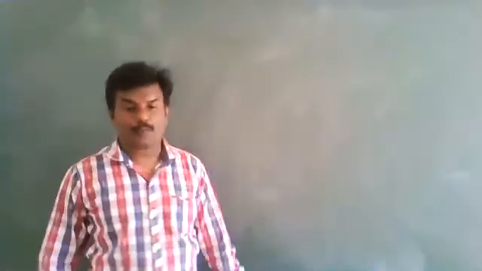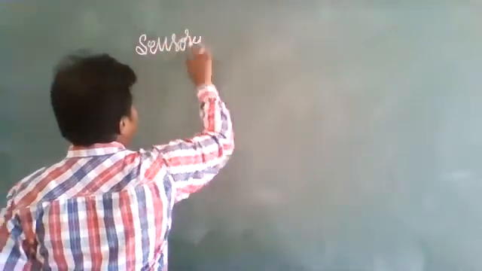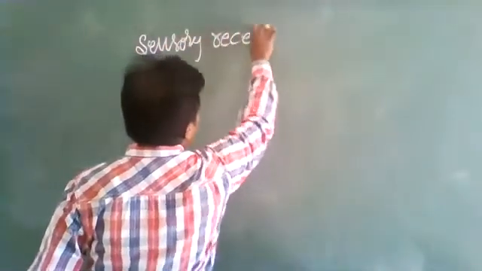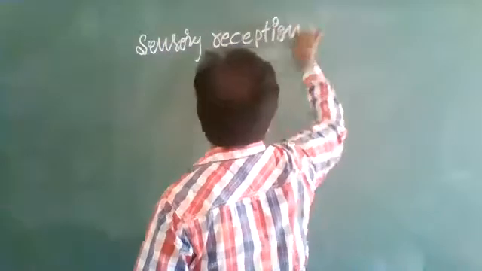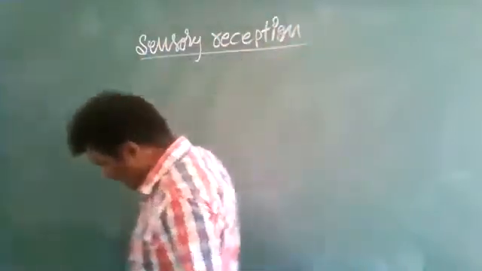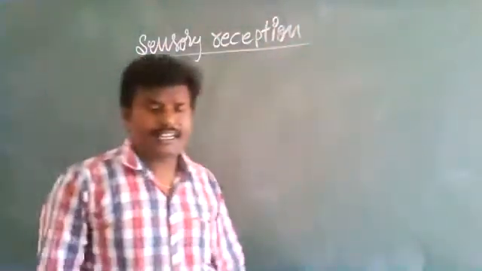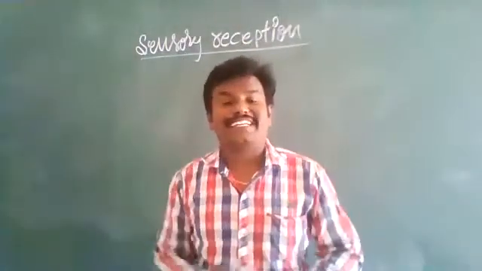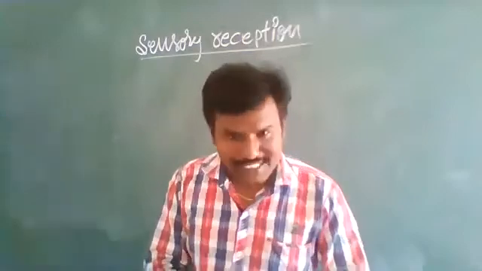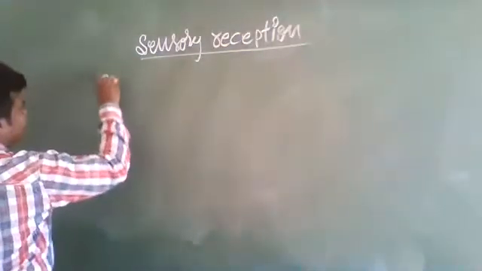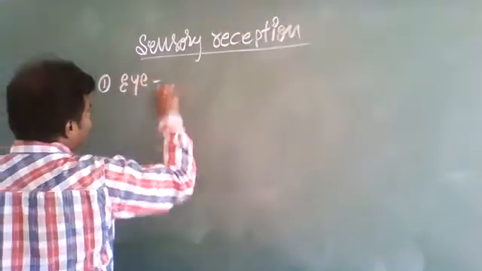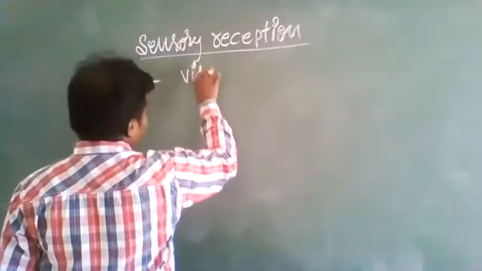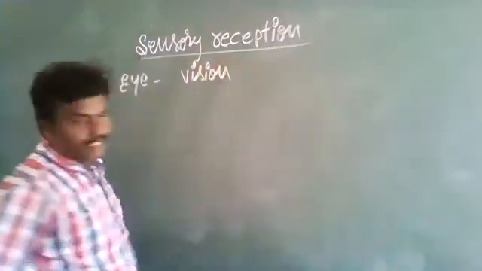The next topic is sensory reception and processing. In our body, different types of sense organs are present for specific senses. The first one is the eye, for vision, to see our surroundings.